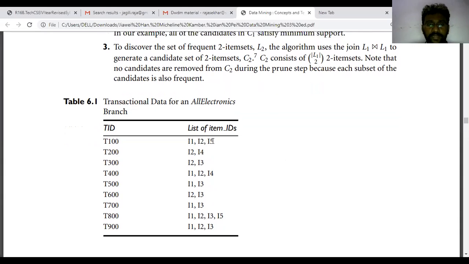That is I1, I2, I5, I1, I2, I4, I1, I2, I3, I5, and I1, I2, I3. So, with clear information, we have to find only two item sets which will be generated from L2: one is I1, I2, I5, and the other is I1, I2, I3.